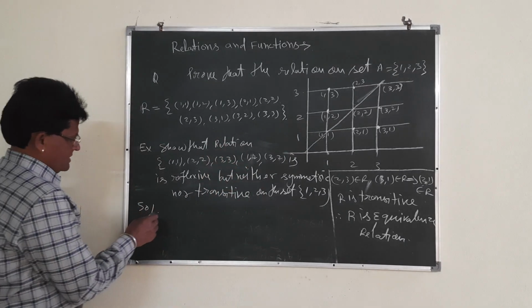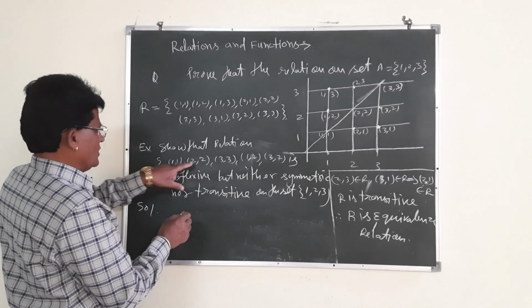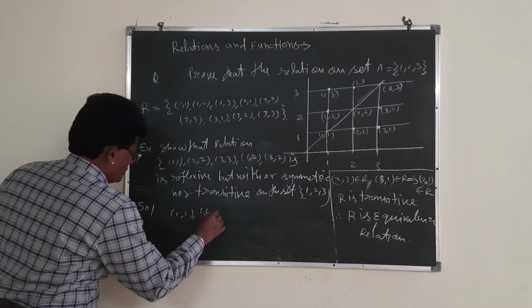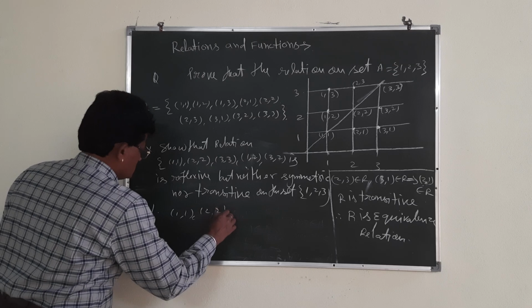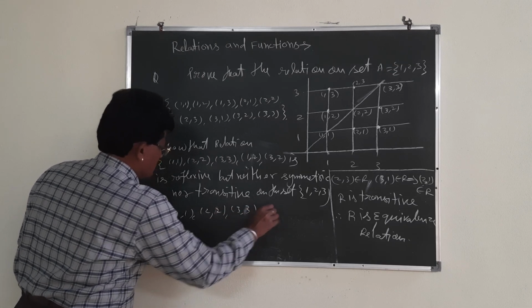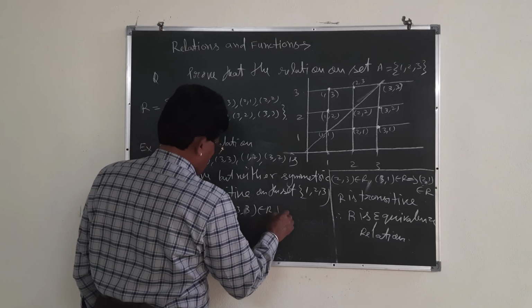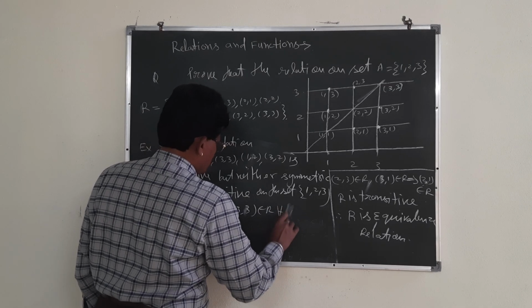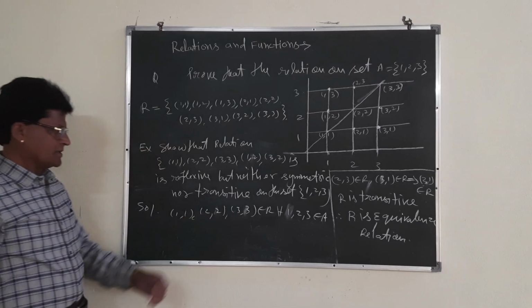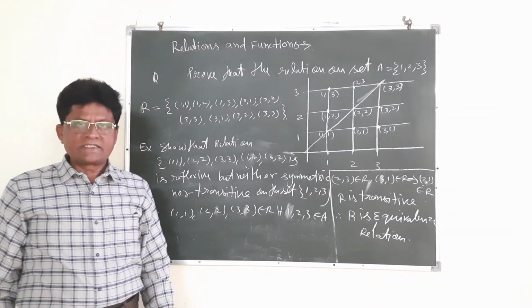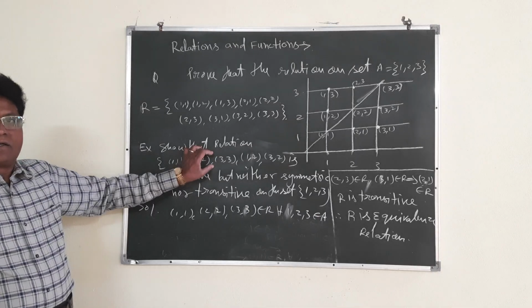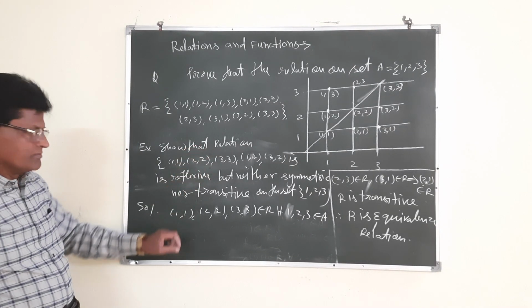Here I can say that (1,1), (2,2), (3,3) belong to R. For all 1, 2, 3 belonging to the set, this relation is reflexive.